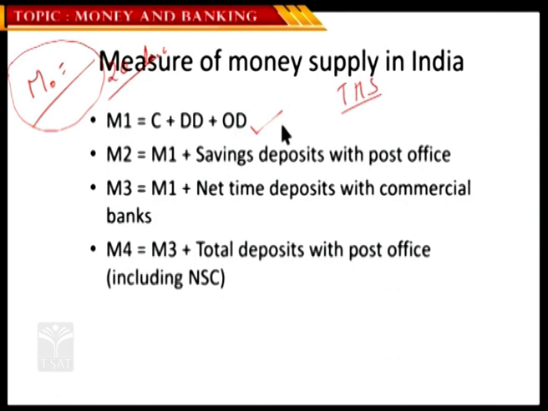M1, the first measure of money. Here C stands for currency in circulation, and DD stands for demand deposits and other deposits with the RBI. If you simply sum up the currency in circulation in the economy with the demand deposits that people have in the banks plus other deposits with RBI, that gives you M1. And M2 refers to M1 plus savings deposits with post offices.